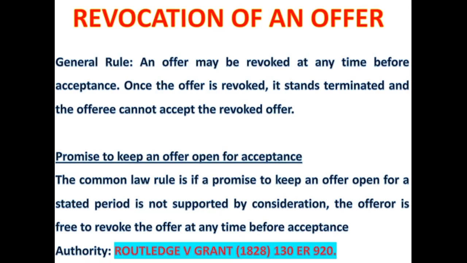So at common law, if I make a promise to keep an offer open for acceptance, and I say that you can accept it within 5 months, I can revoke it at any time, since you've not given me any money for me to keep it open for that time. That is the case of Routledge and Grant.